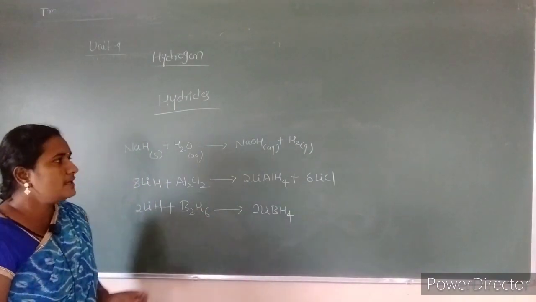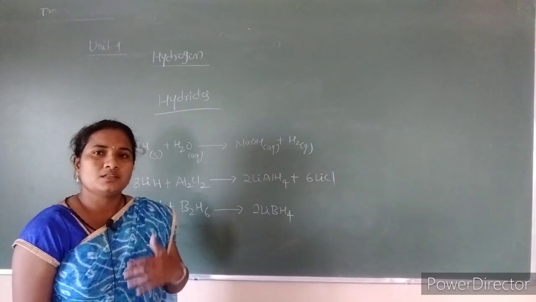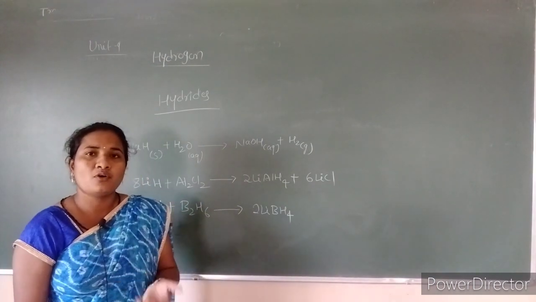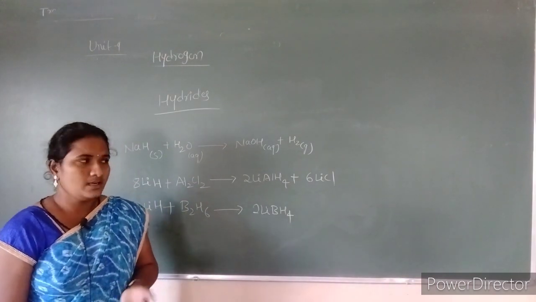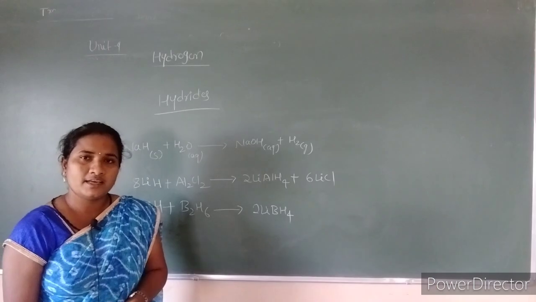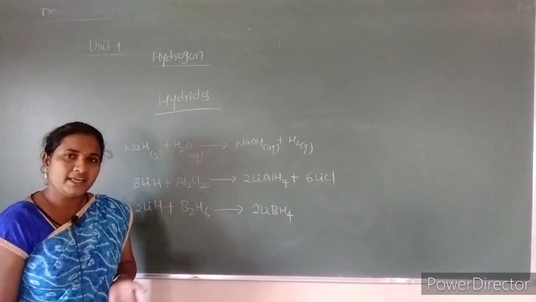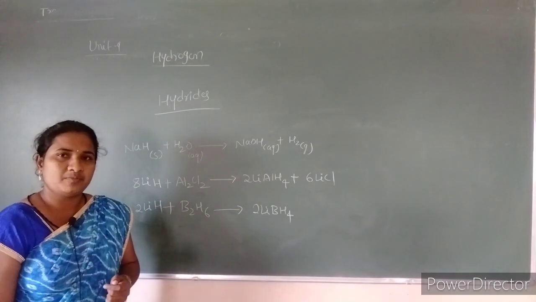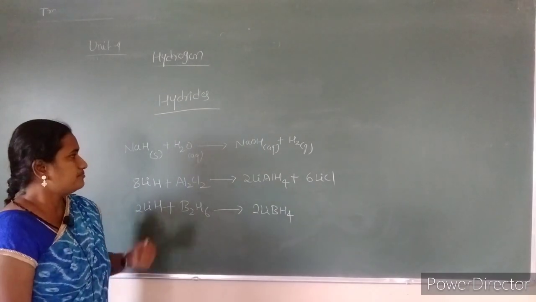So this is about the ionic hydrides. So ionic hydrides are the compounds formed as binary compounds of hydrogen with S block elements like alkali as well as alkaline earth metals, and these are showing ionic property except lithium, beryllium and magnesium hydrides because of their lighter nature.